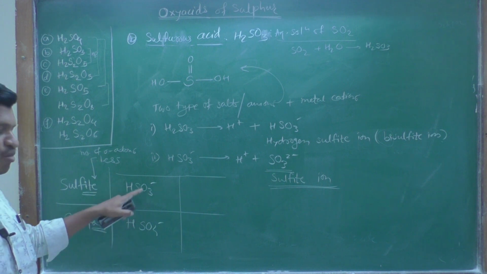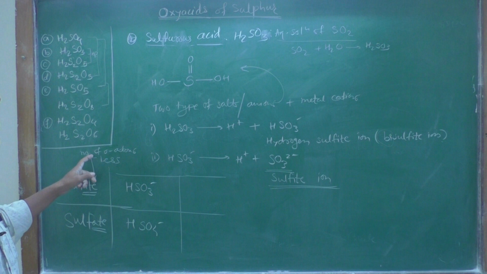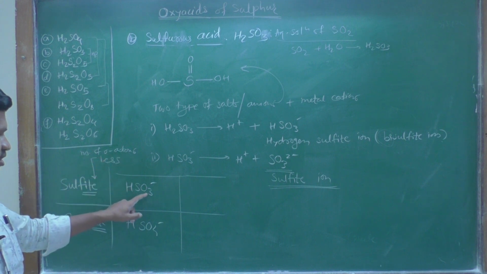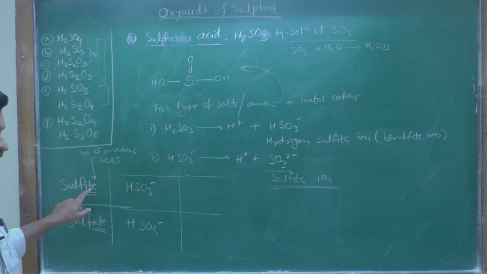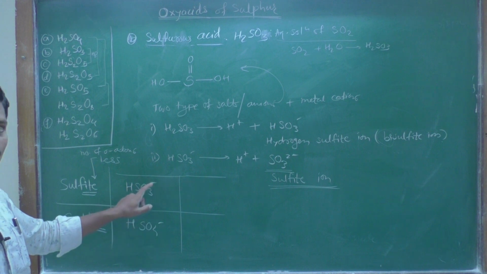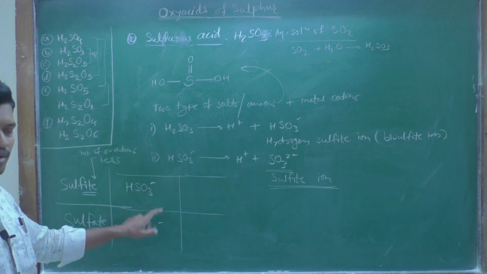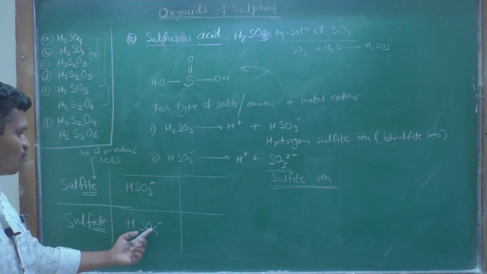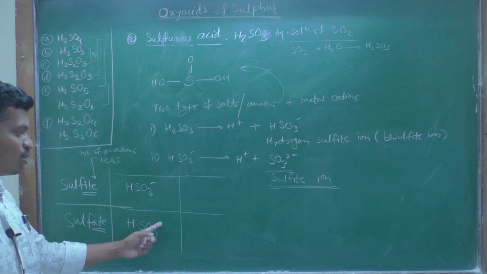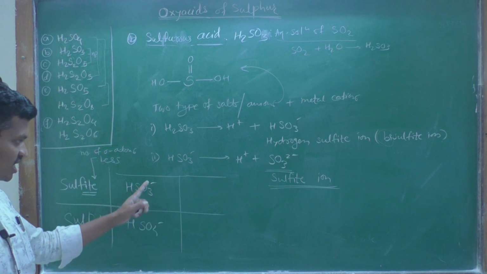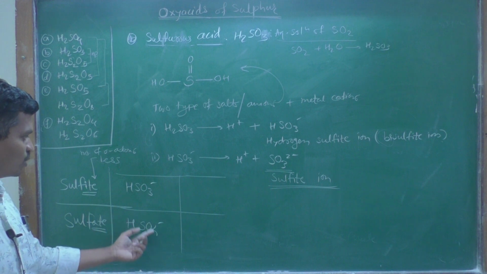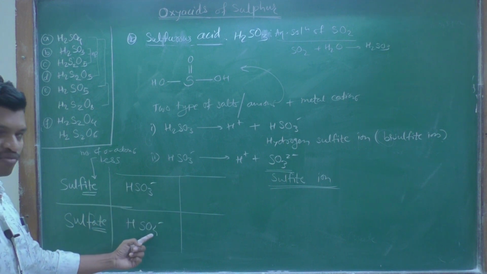Only the number of oxygen atoms. When the number of oxygen atoms is less, 3 oxygen atoms, it is ITE. Both have a single negative charge. The only difference is 3 oxygen and 4 oxygen.